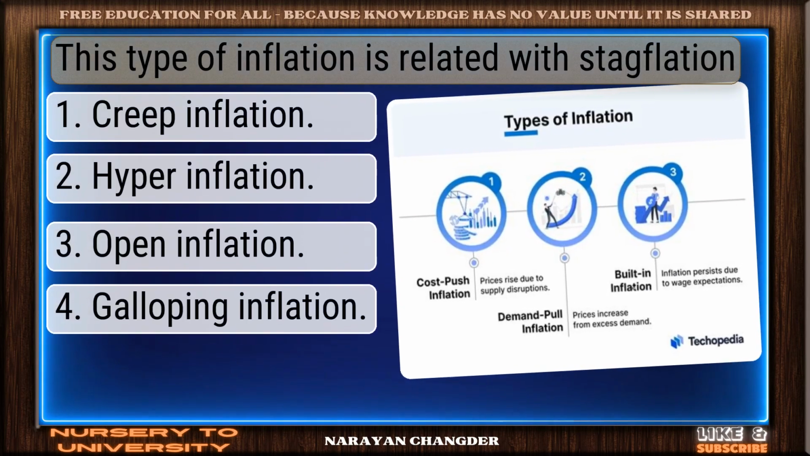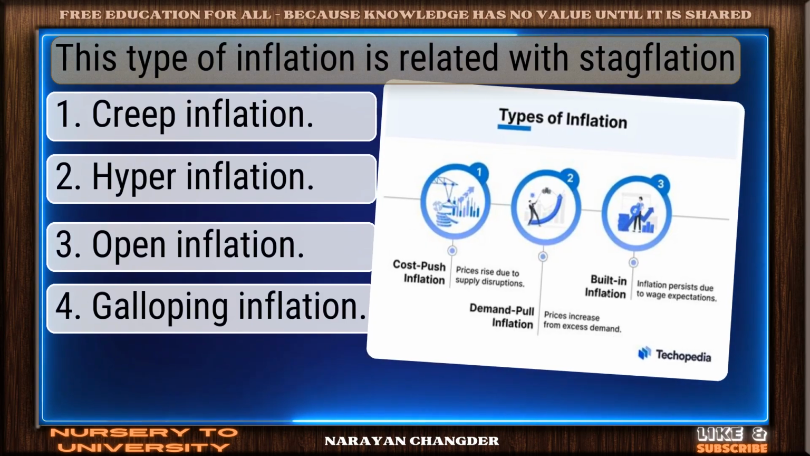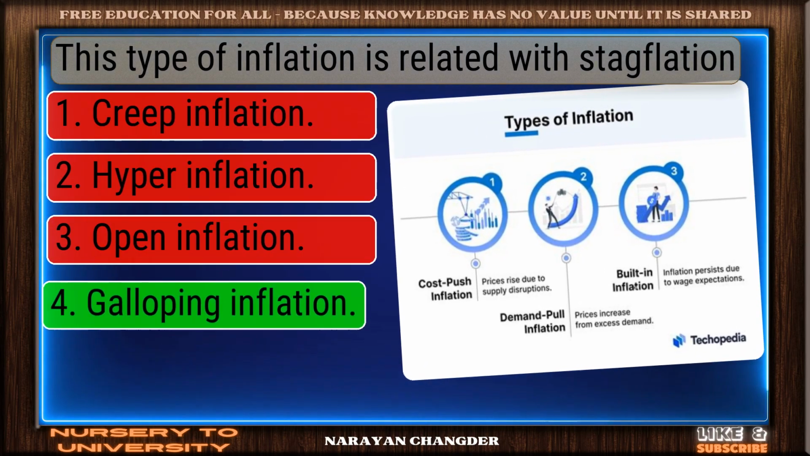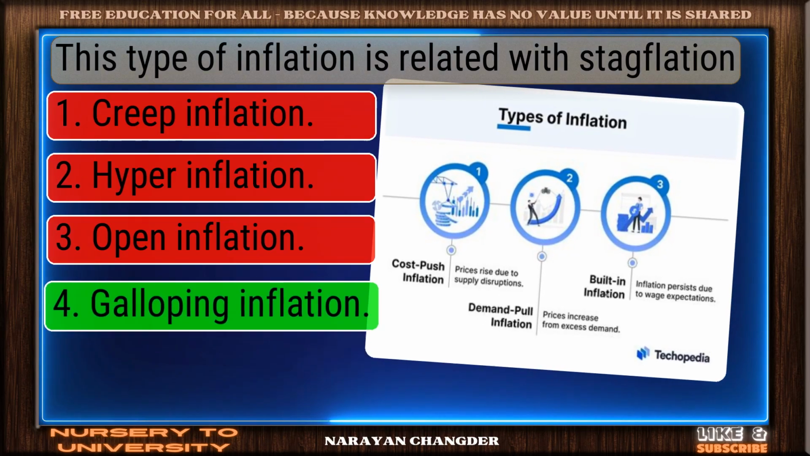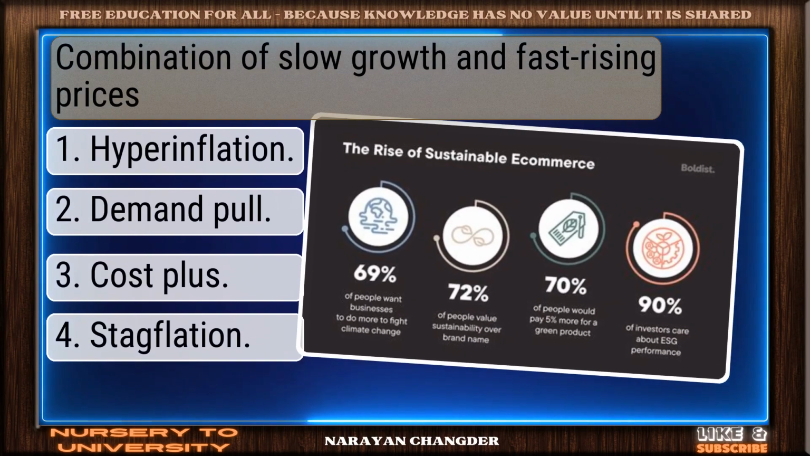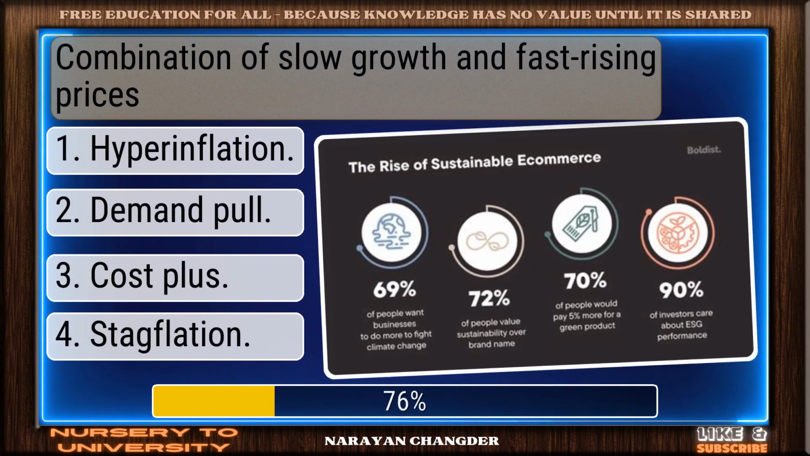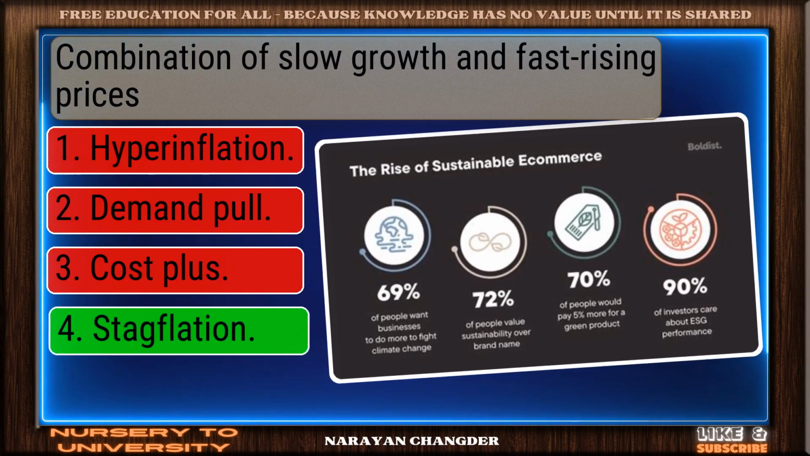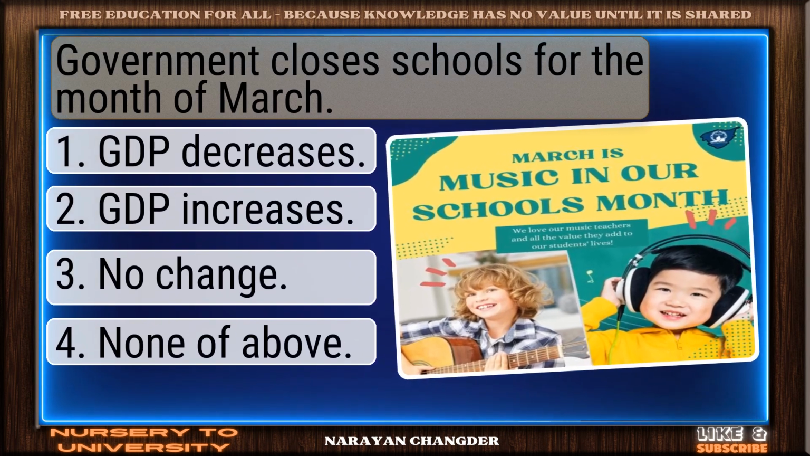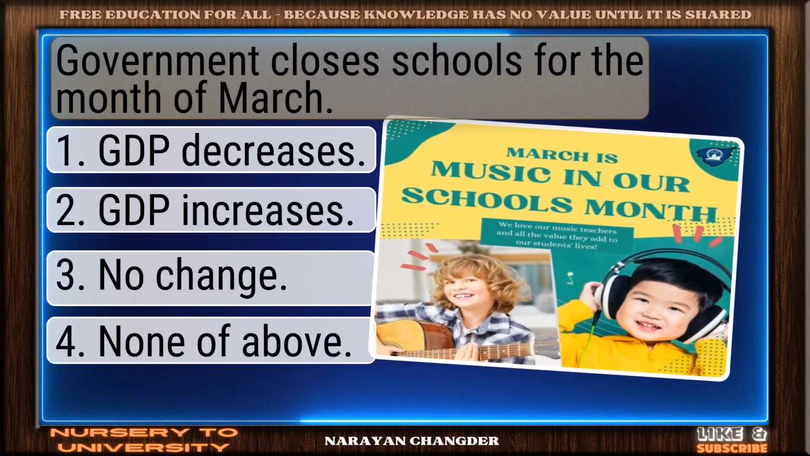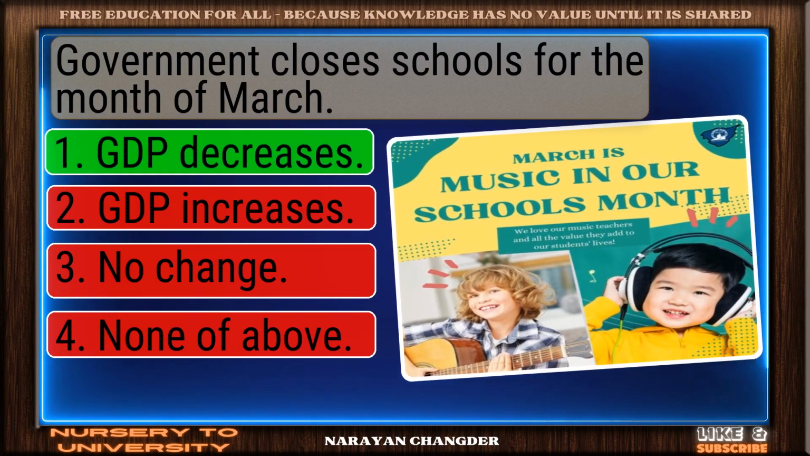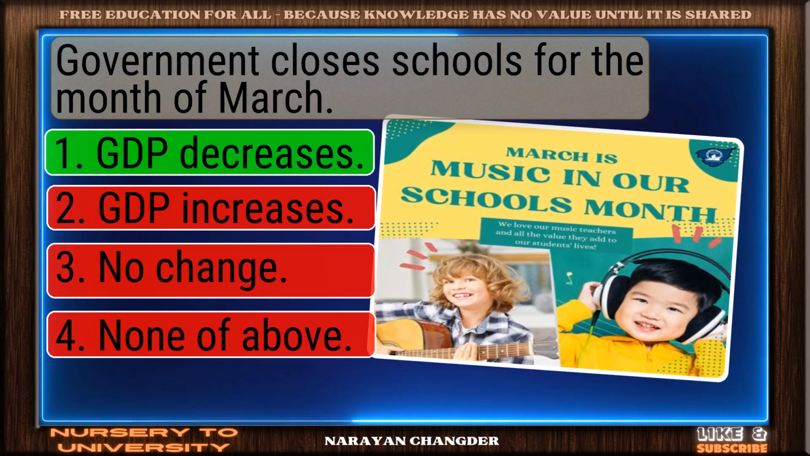This type of inflation is related with stagflation. Great job. Galloping inflation is the accurate answer. Combination of slow growth and fast rising prices. Nicely done. Stagflation is a solid answer. Government closes schools for the month of March. Correct. GDP decreases is the right answer.